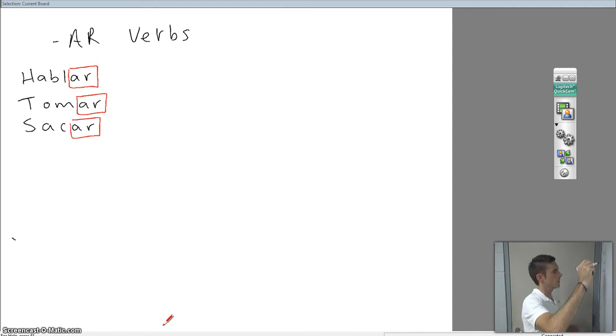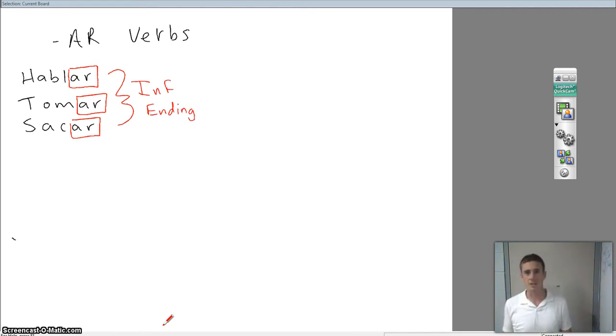And that right there is called the infinitive ending. So what that means is that it's not conjugated. We haven't given it a subject yet. Anytime you see a verb that ends in AR, later you're going to see ER and IR, those are infinitive verbs. So the infinitive is basically the to form of the verb.